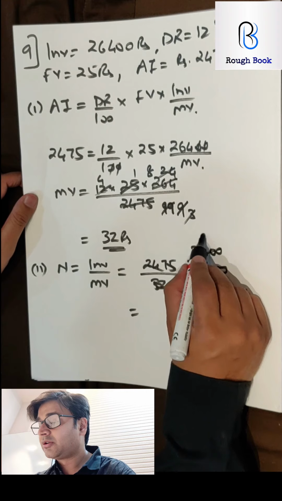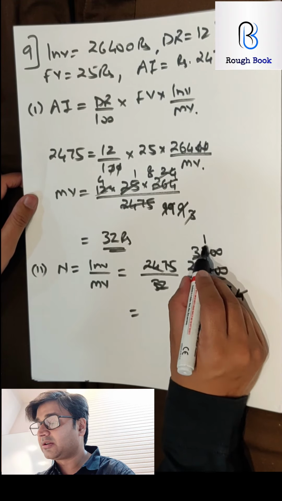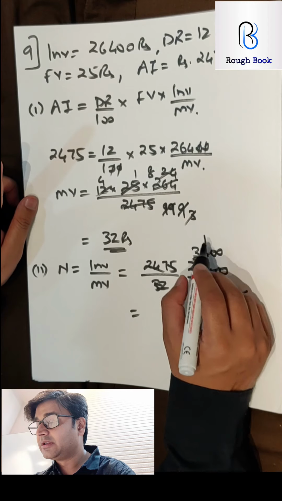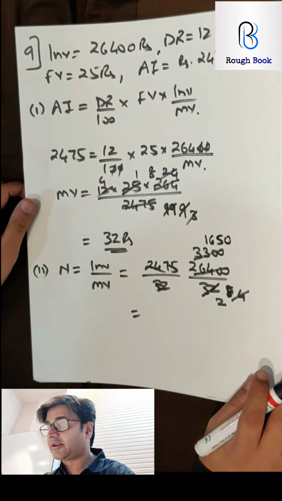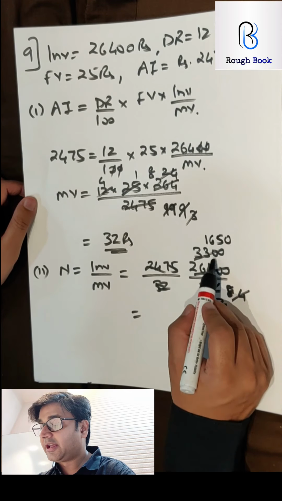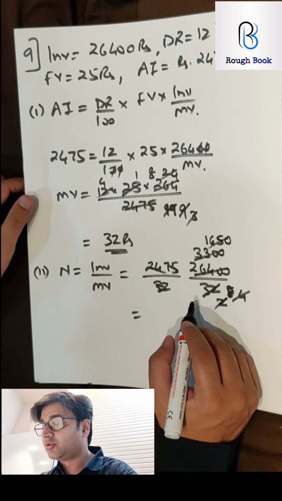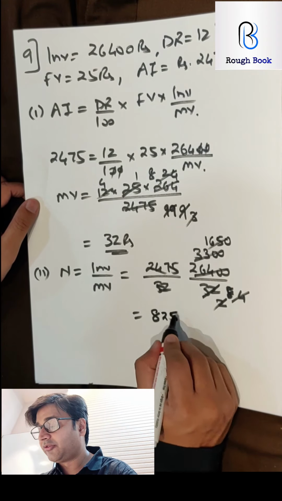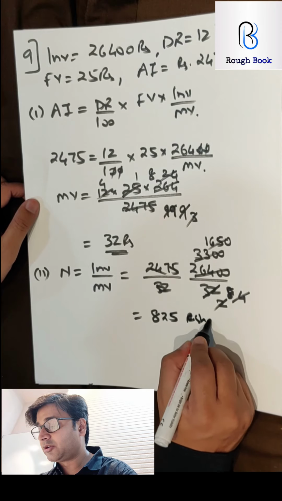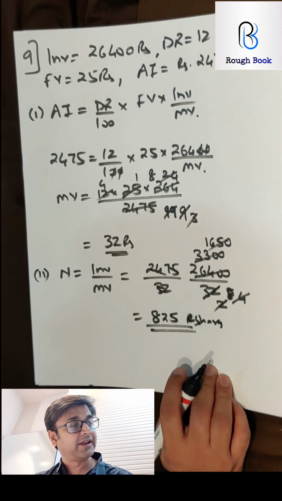2 2s are 4, 2 1s are 2, 2 6s are 12. See, 1 2s are 2. So 1's 13, 6 times, so 1, 5 and 0. Am I correct? 5 2s are 10, 12, 13, 2 and 1, 3. Again I can cancel with 2. So I'll get the final answer. 2 8s are 16, 2 2s are 4 and 2 5s are 10. So 825 shares. Are we correct with this one?